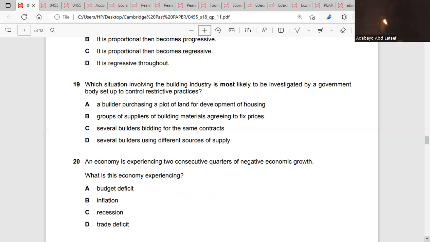Okay, check. A, a builder purchasing a plot of land for development of housing. No. B, groups of suppliers of building material agreeing to fixed prices. I think it is B, because when you agree to fixed prices, it means that you are putting customers into vulnerability. They won't have any other choice than to buy. Go for 20.